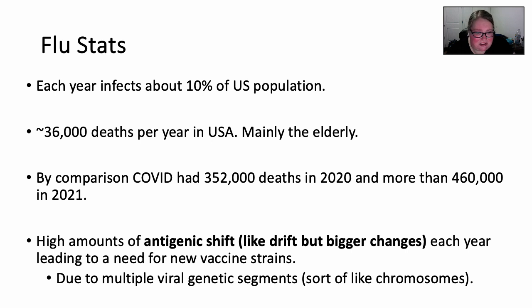This antigenic shift is due to the structure of the viral genome in influenza. It is composed of viral genetic segments, which are sort of like chromosomes, but not. Let's look at this in a little bit more detail.